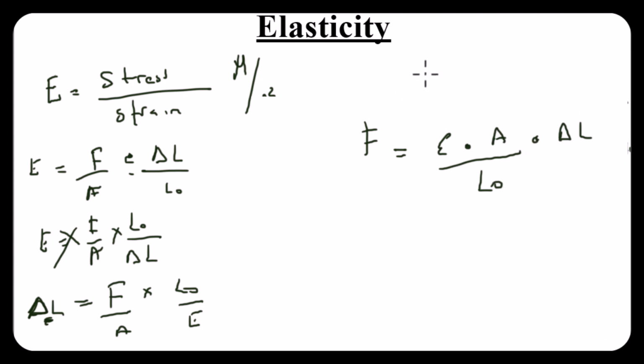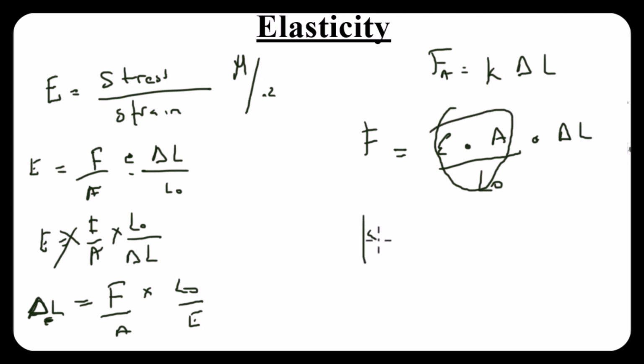But remember, Hooke's law is telling us that the applied force F must be equal to K delta L. So it must mean that the value of K here is simply E A over L naught.